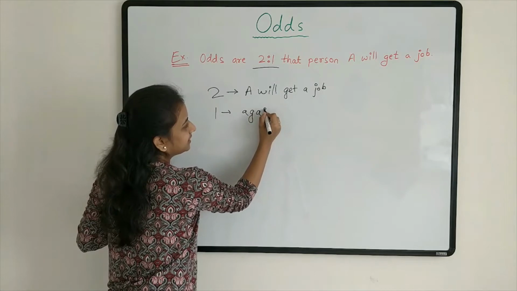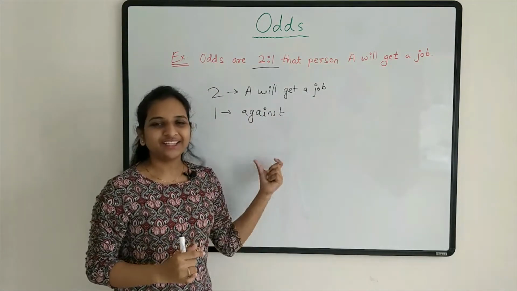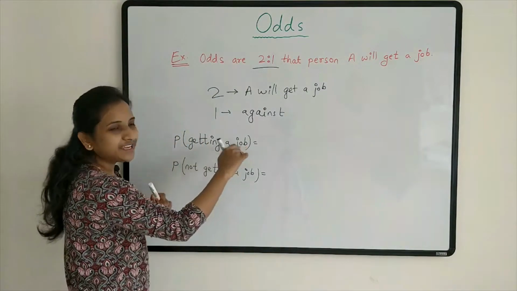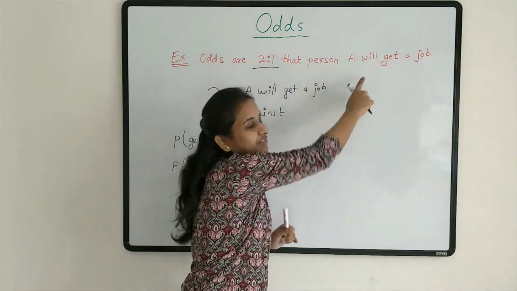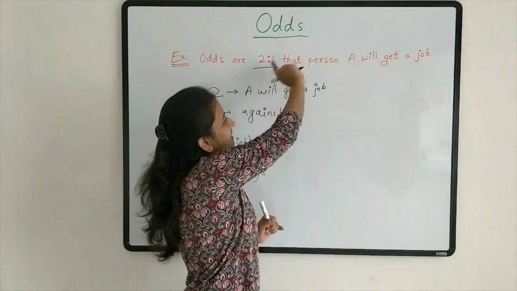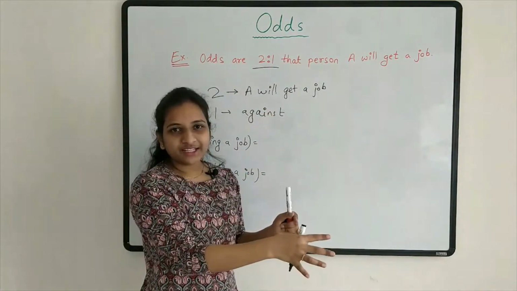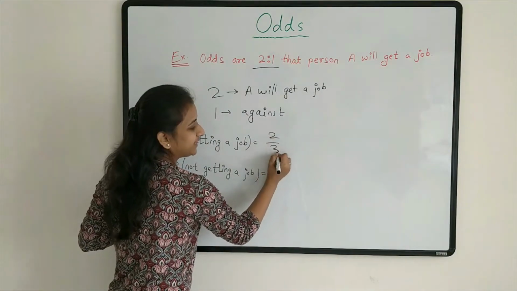Okay, then can we find the probability here? Yes, let's see how to do that. What is the probability of getting a job here? See, there are two chances in the favor of this event and there is one chance against this, means two chances of getting a job out of three chances, right? So probability will be 2/3.